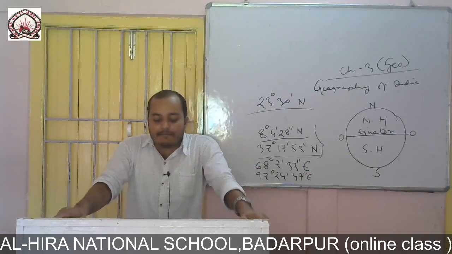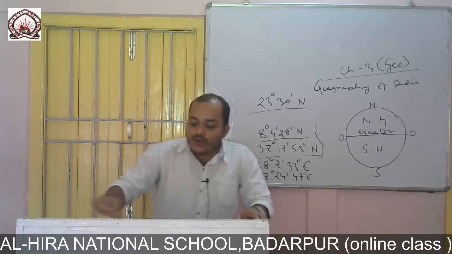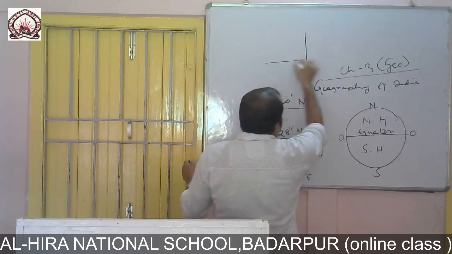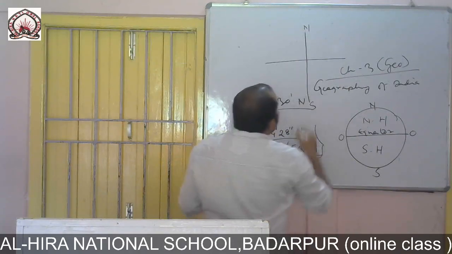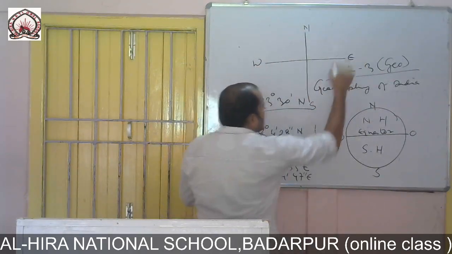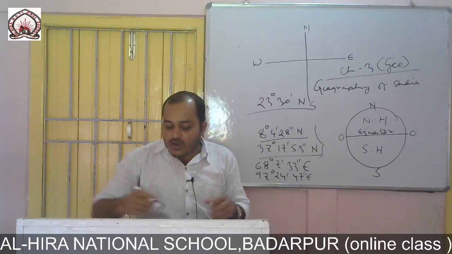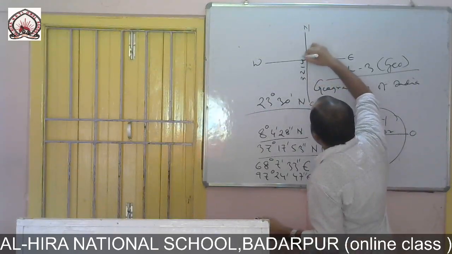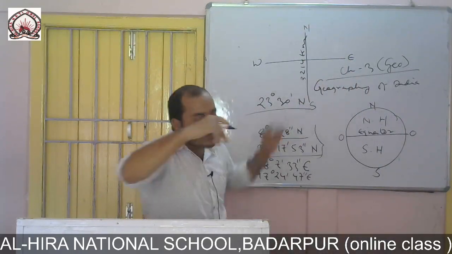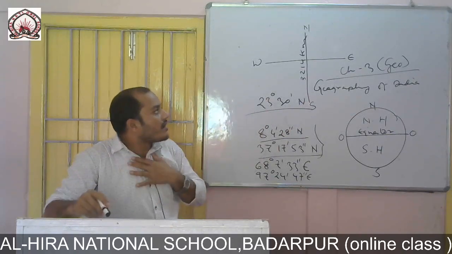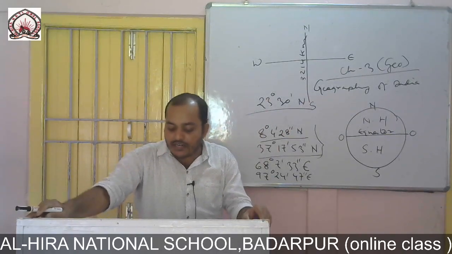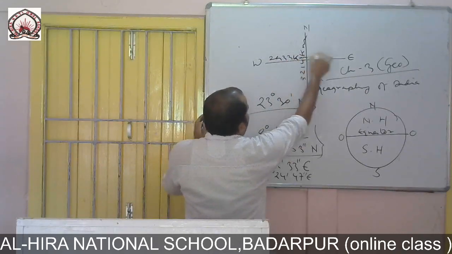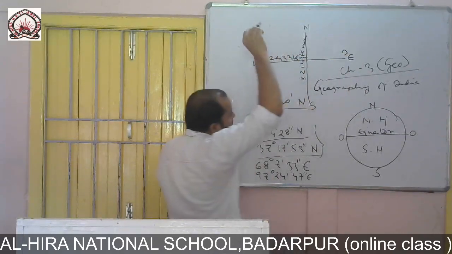Now the total landmass of the country in the north-south extension, from Srinagar in Jammu and Kashmir to Kanyakumari, is 3214 kilometer, and the east-west extension is 2933 kilometer from Itanagar to Gandhinagar.